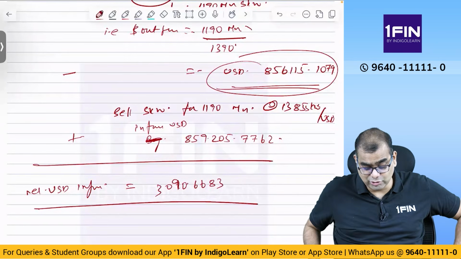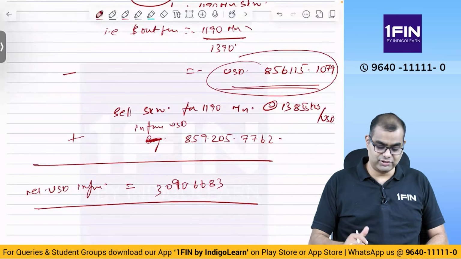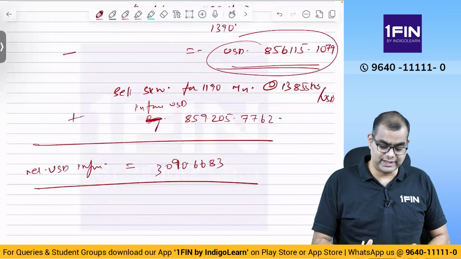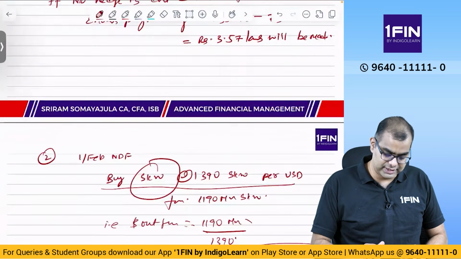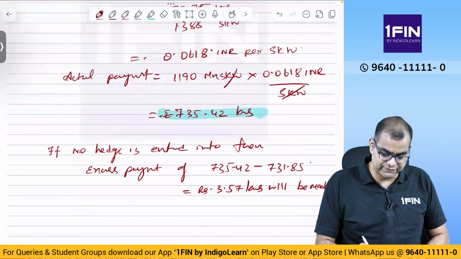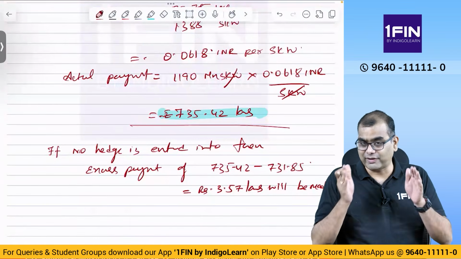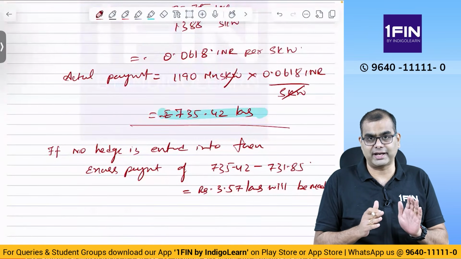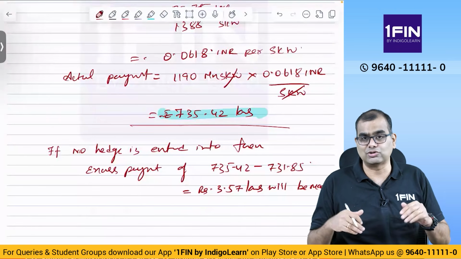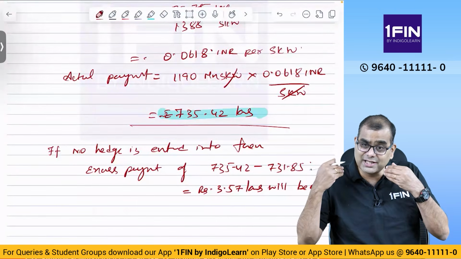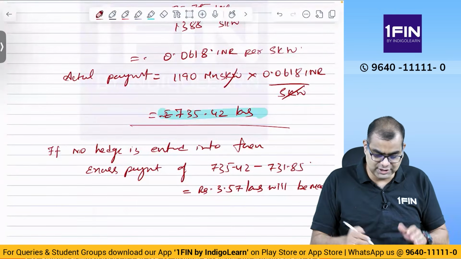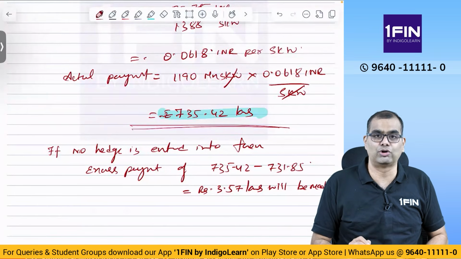So you've got this many USD extra. See, on the eventual date, what remittance are you making? You are making a remittance of 735. Why? Because if you have hedged it in the NDF market, there is no forward contract, nothing. So what will you do? You will basically make spot payment only. That is, you will make the spot payment of 735.42.